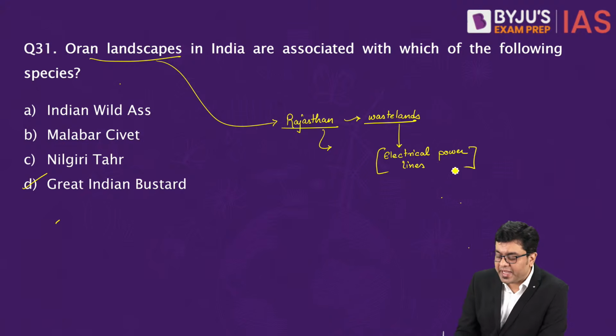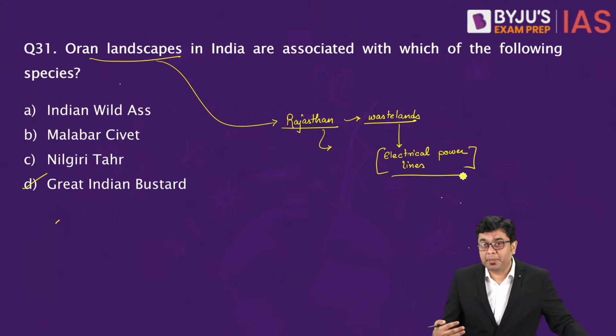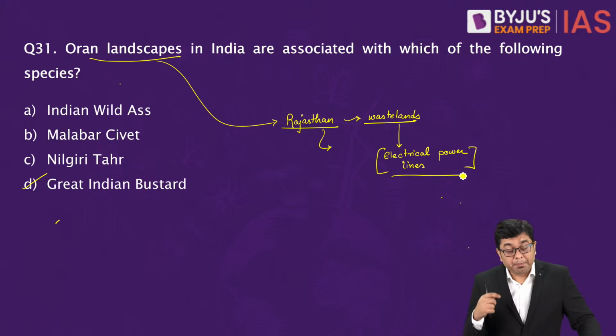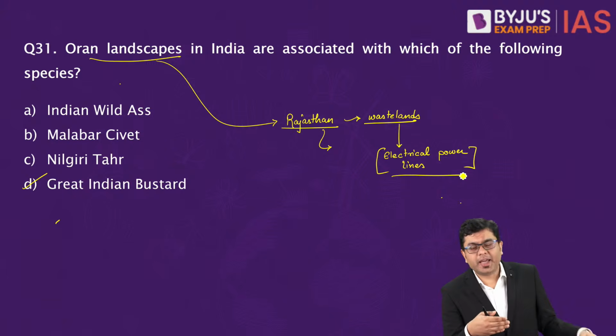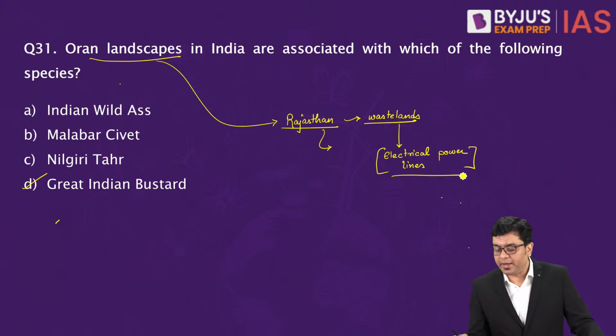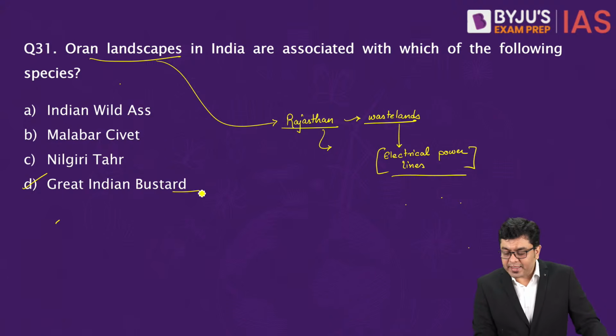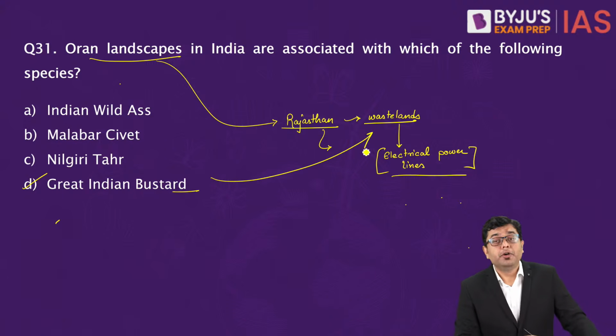Now they start behaving as one of the biggest inhibitors for the bustard, and many of these bustards get trapped in them, and that is where the population has been experiencing a sharp decline as well.